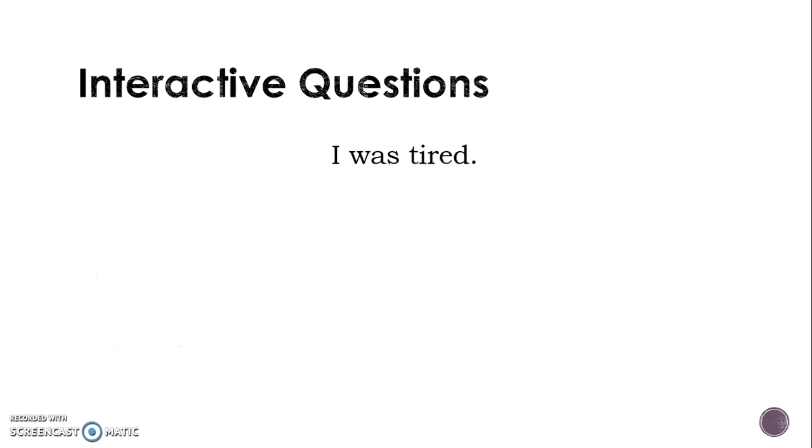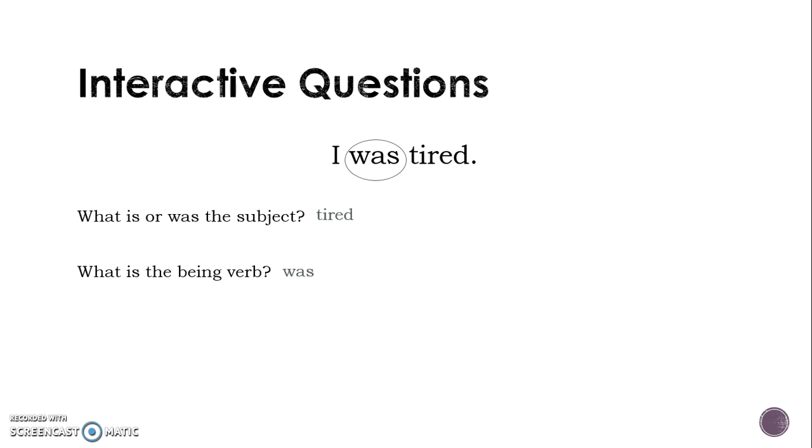Let's try this sentence. I was tired. What is or was the subject? Well, they were tired because it says I was tired. So what is the being verb? Well, am, is, are, was, were. Oh, must be was. It is was. Well, is it past or is it present? Am, is, are are present, was and were are past. So it must be in the past tense.